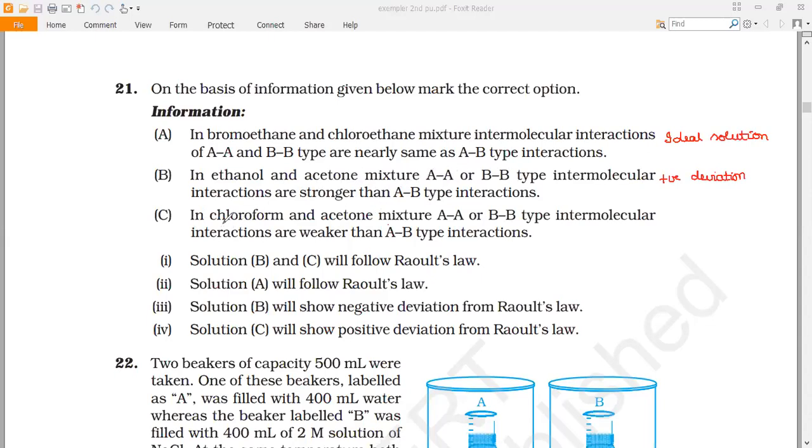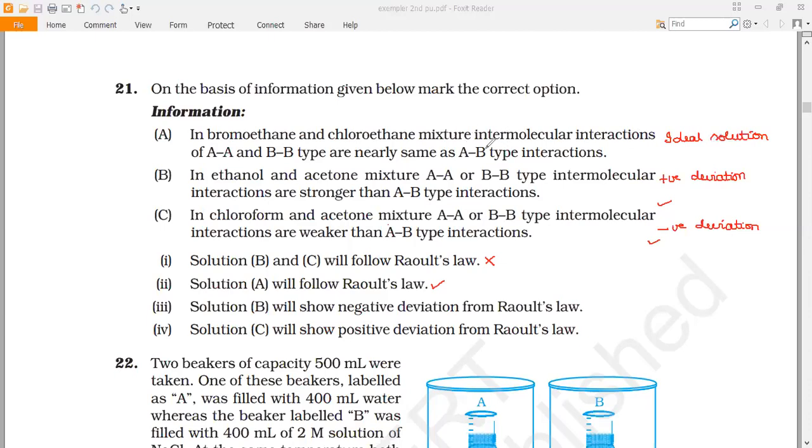In information C, in chloroform and acetone mixture, AA or BB type intermolecular interactions are weaker than AB type of interaction. That means AB type interactions are stronger, so it explains negative deviation. Now, based on these three pieces of information, we'll look into the options. Solution B and C will follow Raoult's law: this is not correct, because they show positive and negative deviation from Raoult's law. Solution A will follow Raoult's law: that is correct. As it obeys Raoult's law, it is an ideal solution.